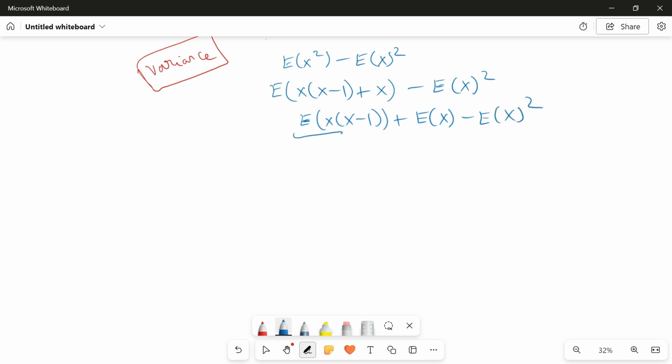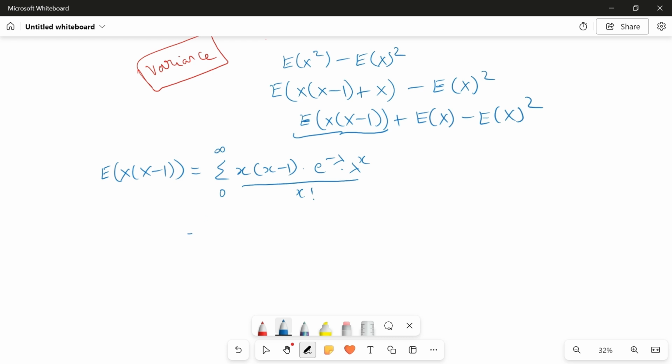Now we focus only on the E of x into x minus 1 part. E of x into x minus 1 will be sigma x into x minus 1 into f of x. What is f of x? E power minus lambda into lambda power x divided by x factorial. Your limit will go from 0 to infinity.